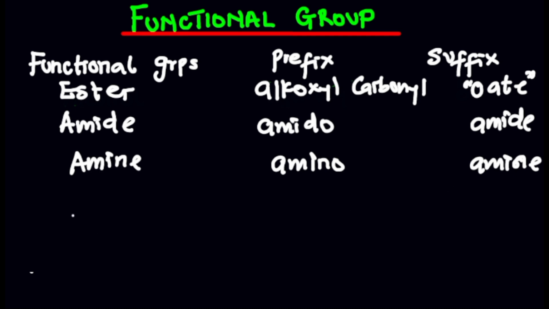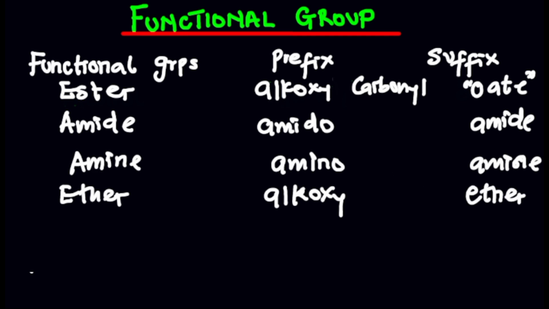And then, before I forget, we have ether as well. As a prefix we have it as alkoxy. Don't mix these two together. They are different. Alkoxycarbonyl is different from alkoxy alone. They are two different things, you understand? And as a suffix, you're going to see it as ether. So that's basically the functional groups that I actually have.